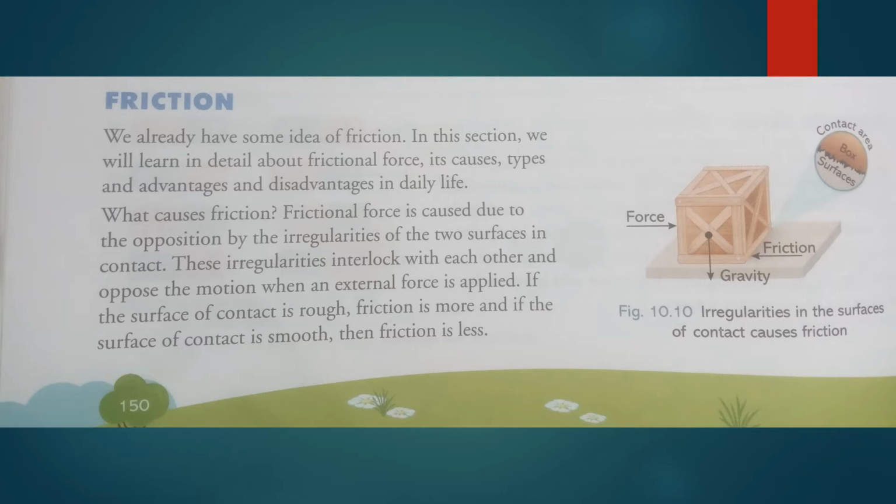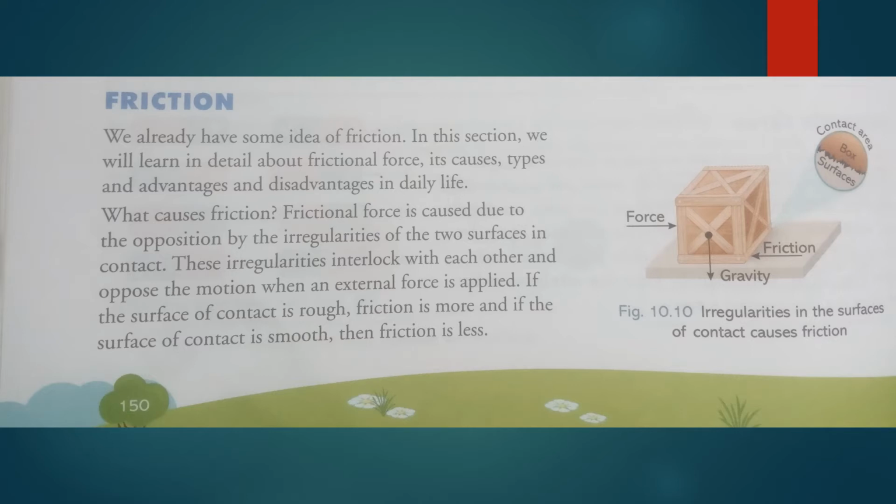So remember, frictional force is caused due to the opposition by the irregularities of the two surfaces in contact. These irregularities interlock with each other and oppose the motion when an external force is applied. If the surface of contact is rough, friction is more, and if the surface of contact is smooth, then friction is less. So students, remember, the frictional force arises whenever two surfaces come in contact, and if the two surfaces are rough, then frictional force will be more, and if the two surfaces are smooth, then the frictional force will be less.